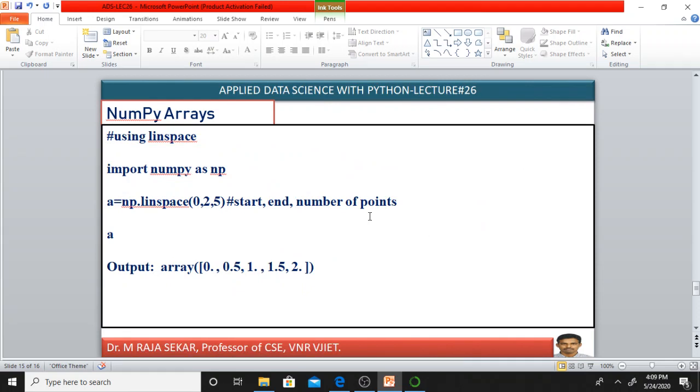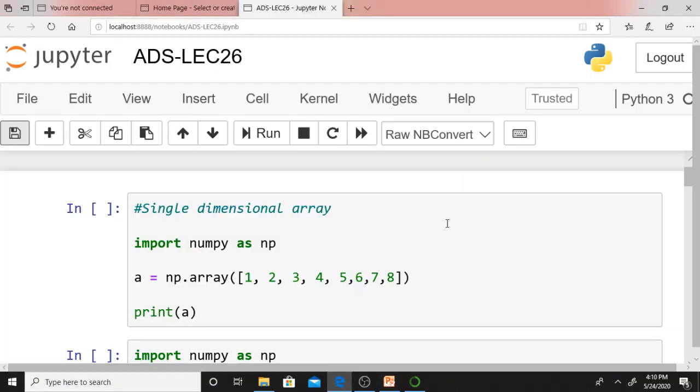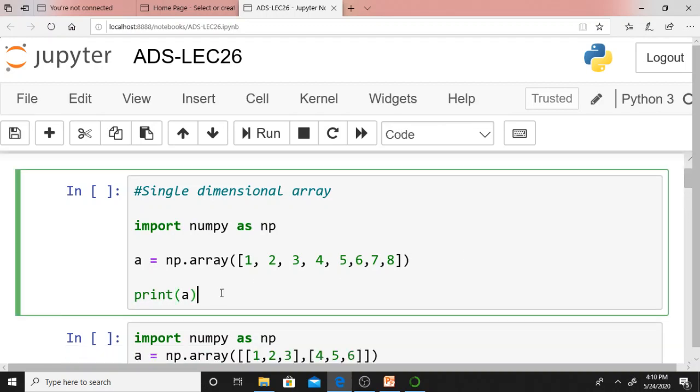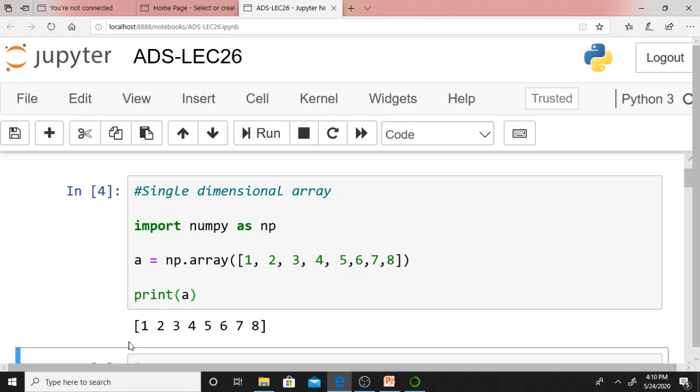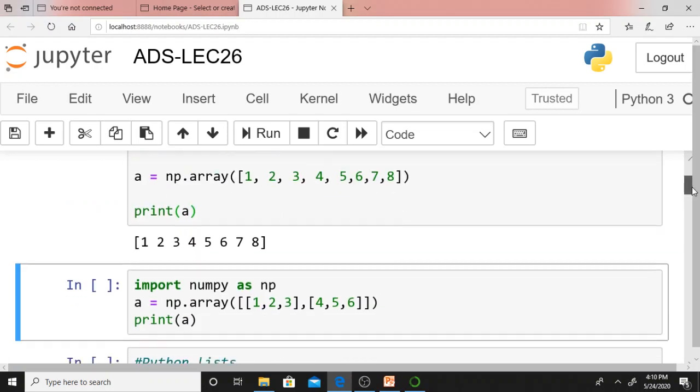Let me open the Jupyter notebook first. Where is our Jupyter notebook? Just see our Jupyter notebook. This we were discussing in the PPT, isn't it? np.array: what happens internally? It will create an array. Just see, 1, 2, 3, 4, 5, 6, 7, 8. It means if you provide a list, it will return an array with those particular elements.